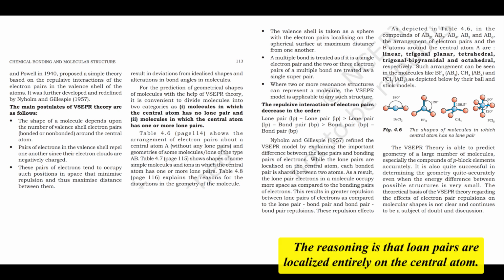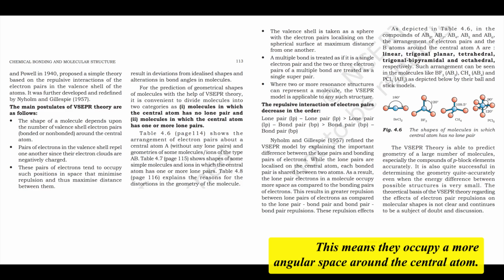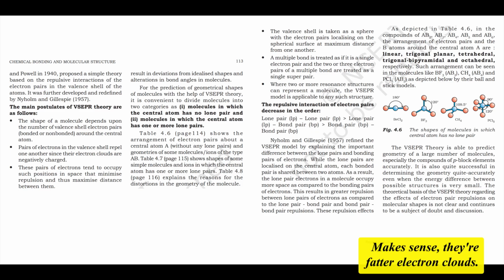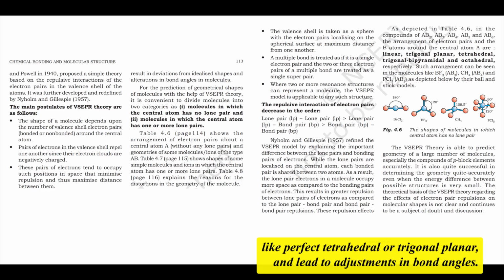Why is that? The reasoning is that lone pairs are localized entirely on the central atom. They aren't shared between two atoms like bonding pairs. This means they occupy more angular space around the central atom. Because they take up more room, they exert a stronger repulsive force on neighboring electron pairs compared to bonding pairs. Makes sense, they're fatter electron clouds. And this stronger repulsion causes distortions. Precisely. These differences in repulsion strengths cause deviations from the idealized shapes, like perfect tetrahedral or trigonal planar, and lead to adjustments in bond angles.